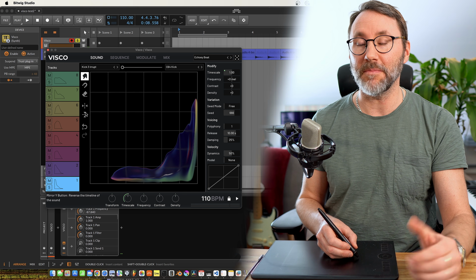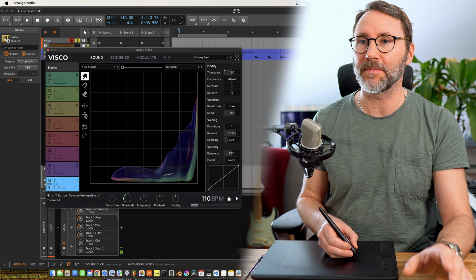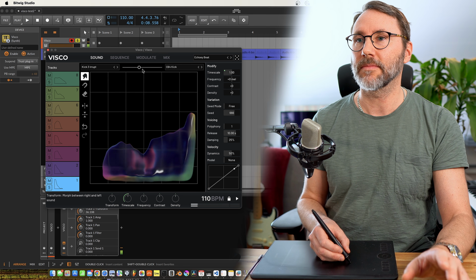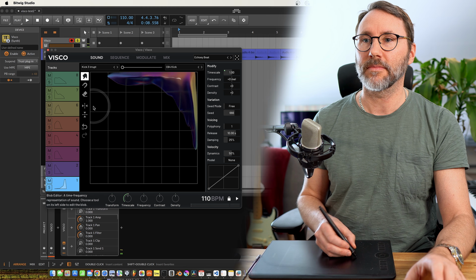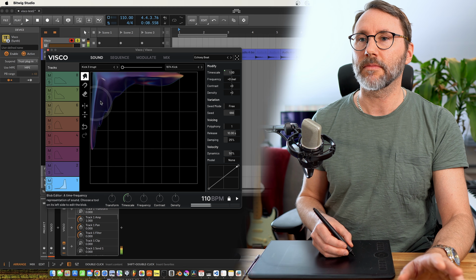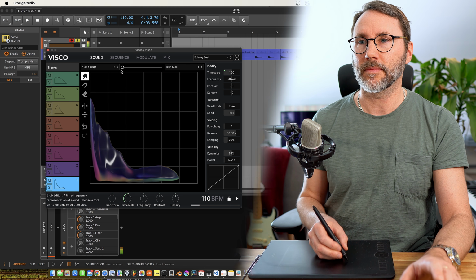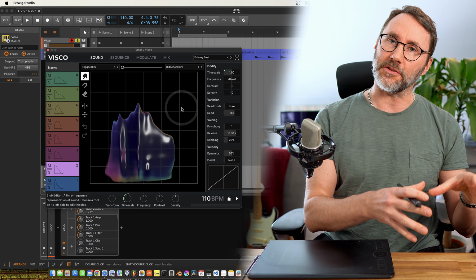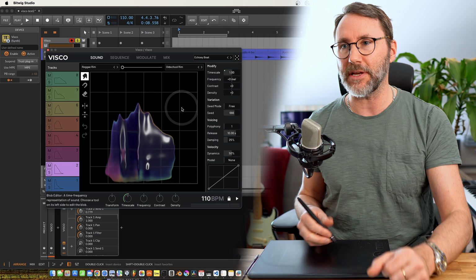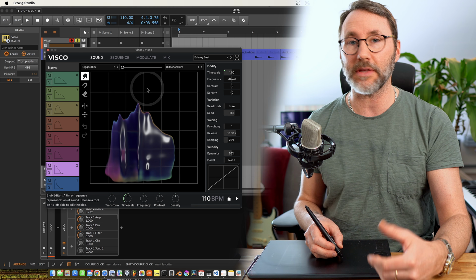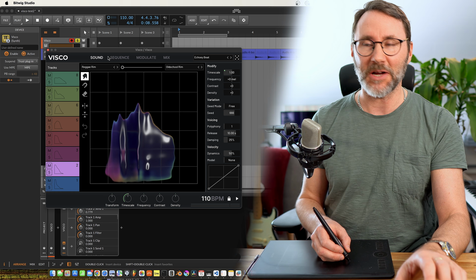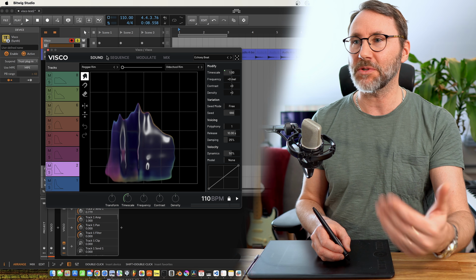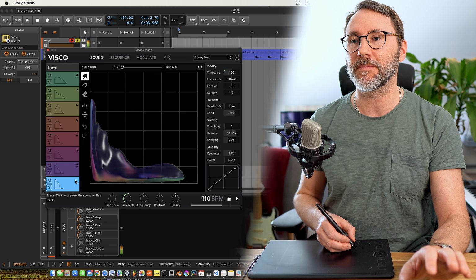And you can also make these changes in real time. As you can see, when we have the sound resynthesized, we can do a lot of the sound manipulation in real time to the sound within VISCO, which is a quite different kind of approach to creating drum sounds.